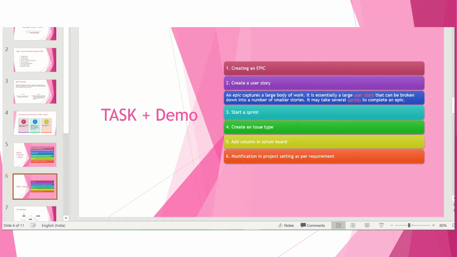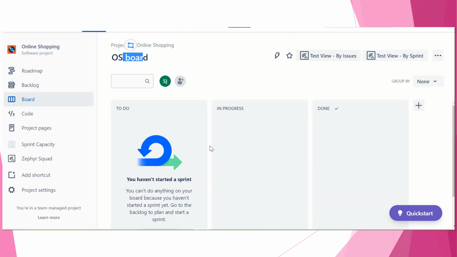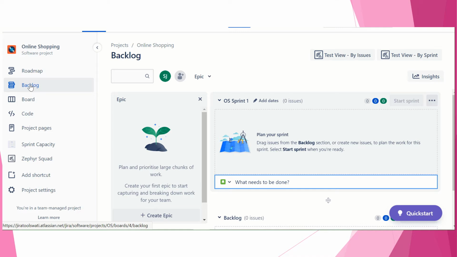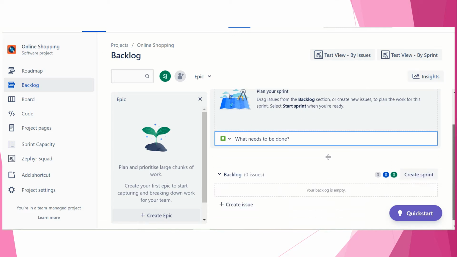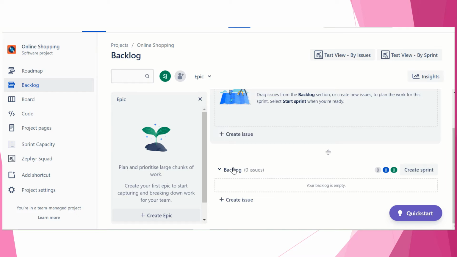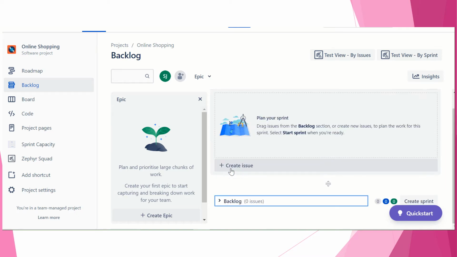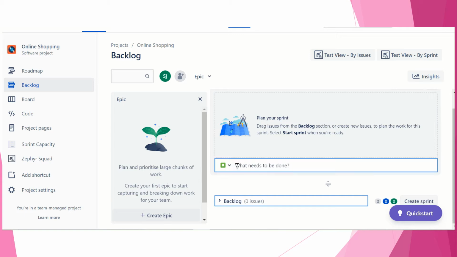Okay, so let's move on to the demo side. What we will do is first create a sprint. But before creating a sprint, let's create the backlog. You don't have any backlog, so create an issue. What are the issue types?